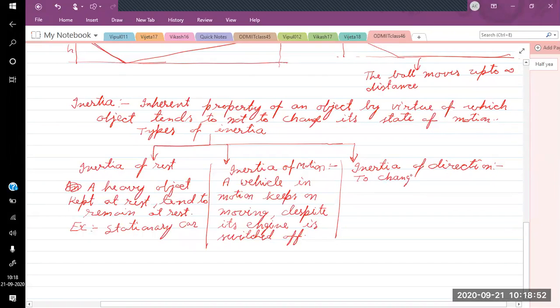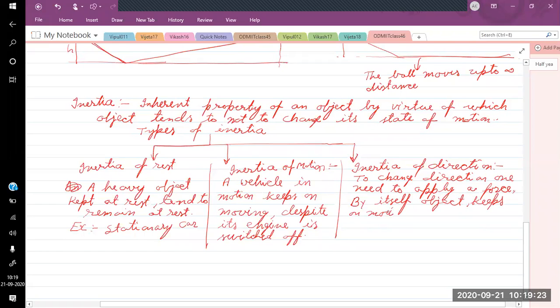To change the direction, one needs to apply a force. By itself, the object will keep on moving in the same direction. We can take the example of a cricket ball.